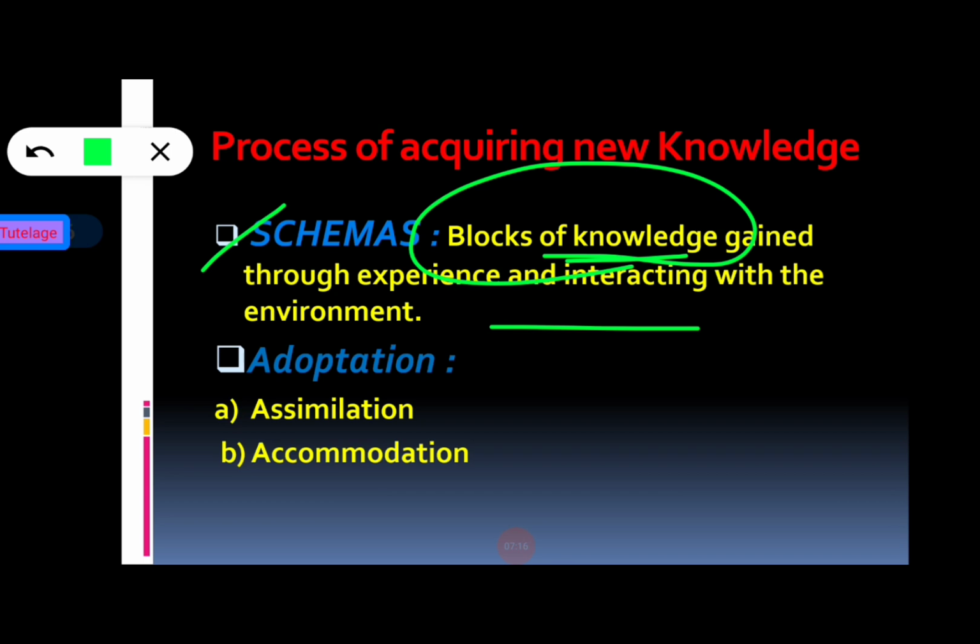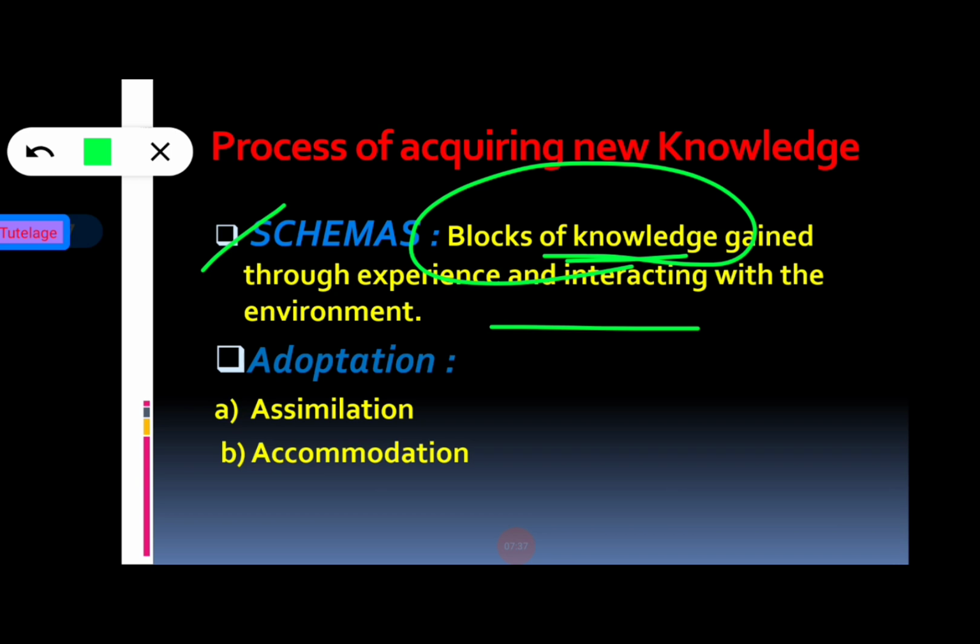So Piaget believed that people are constantly adapting to the environment as they take in new information and learn new things, and that is the basic thing about Piaget's process of acquiring new knowledge.